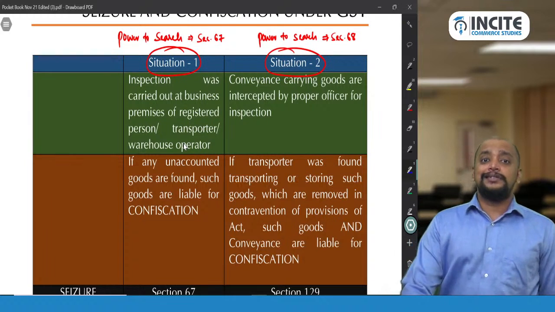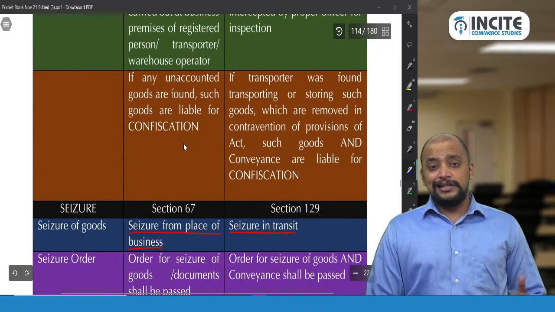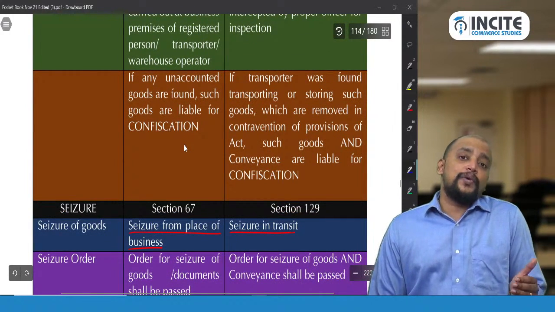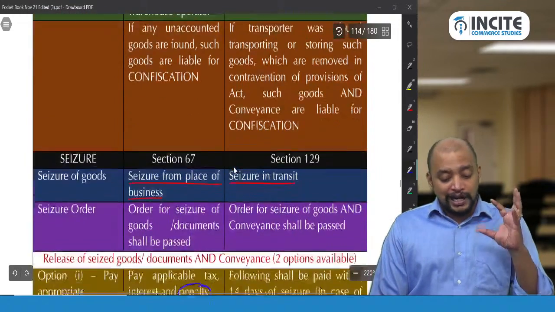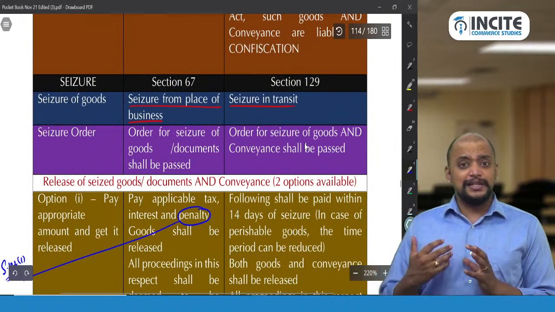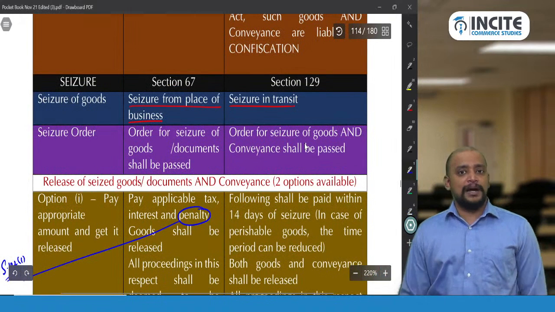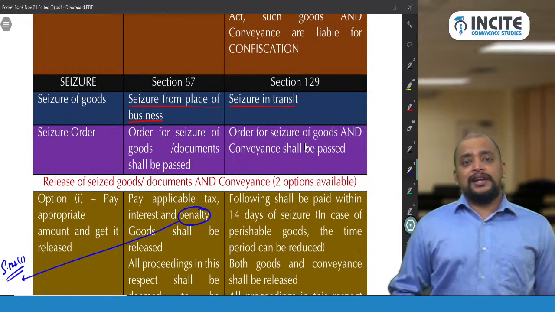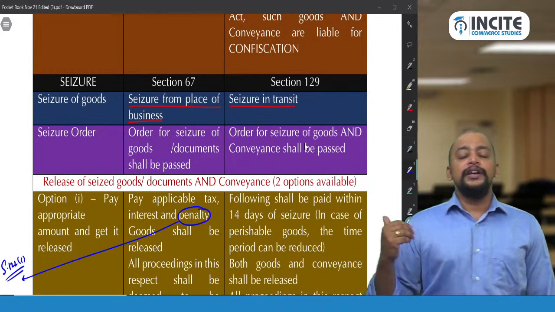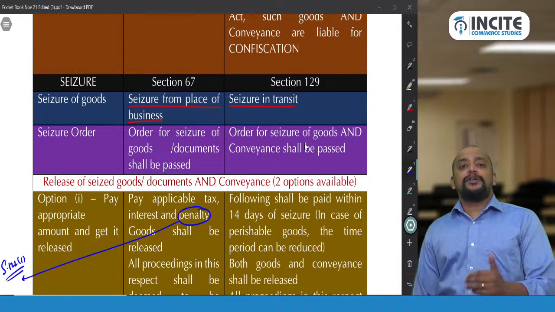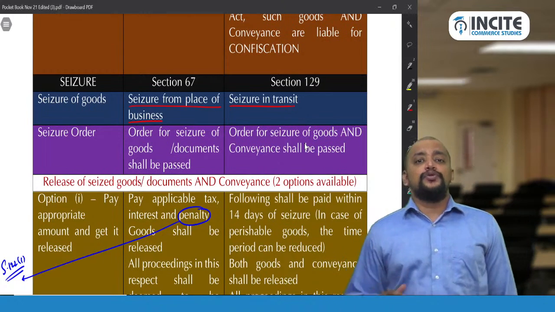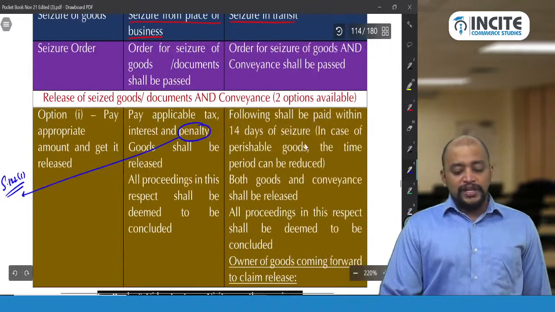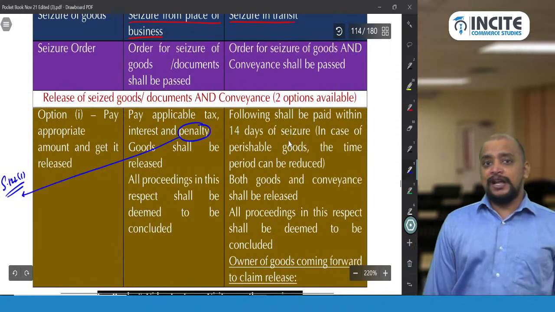So they will pass a seizure order under section 129 to seize not only the goods but also the conveyance. So an order for seizure of the goods and conveyance shall be passed. Now again, two options are available, just like situation 1. What are the two options? Option number 1, final release. You pay the tax and penalty so that the goods will be released. But within 15 days of seizure you need to make the payment.